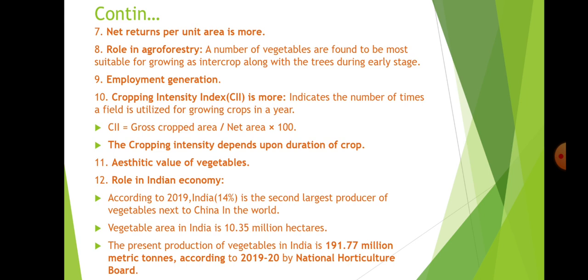Aesthetic values of vegetables. Next, the role in the Indian economy. According to 2019, India is the second largest producer of vegetables next to China in the world; we produce 14% of the world's vegetables. The vegetable area in India is 10.35 million hectares according to 2019. The present production of vegetables in India is 191.77 million metric tons according to 2019-20 by the National Horticulture Board. This is important to be noted here.